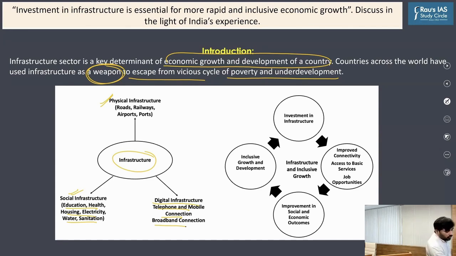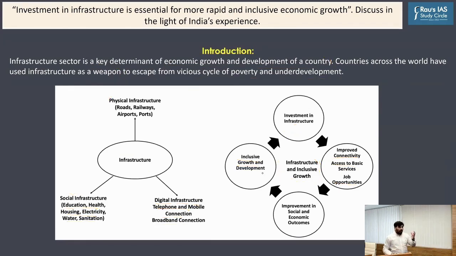Secondly, you could incorporate this flowchart, a mind map, which is explaining the virtuous economic cycle between infrastructure and inclusive economic growth. So once we make more investment in infrastructure, we would be able to provide higher connectivity, access to basic services, job opportunities, and hence promote inclusive growth and development. So this is a self-explanatory diagram which you are incorporating in the answer in order to do a kind of enrichment, value addition, right?